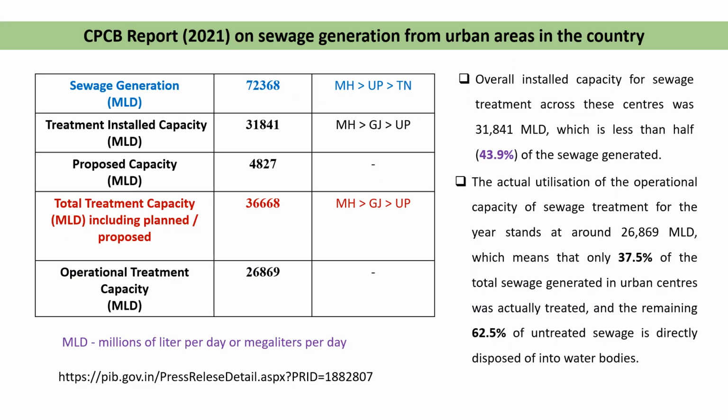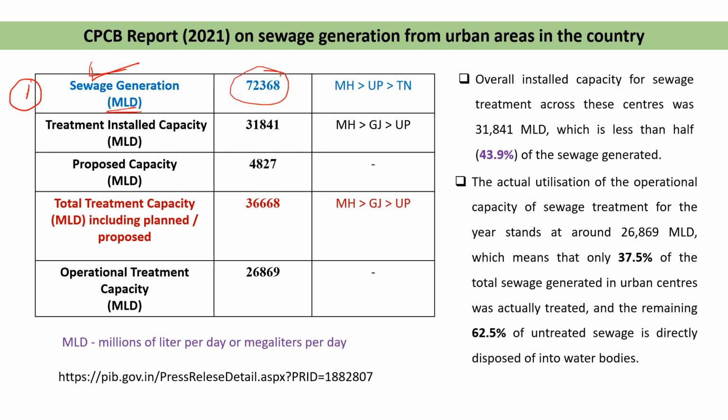Now the wastewater generation scenario, or sewage generation scenario, in the urban areas in the country. So this slide is very important. Okay, all the data you have to remember. So first one, here you can see the sewage generation or wastewater generation in MLD. This is the unit, million liter per day, or mega liter per day. So this is the total amount of wastewater or sewage generation, 72,368 million liter per day.